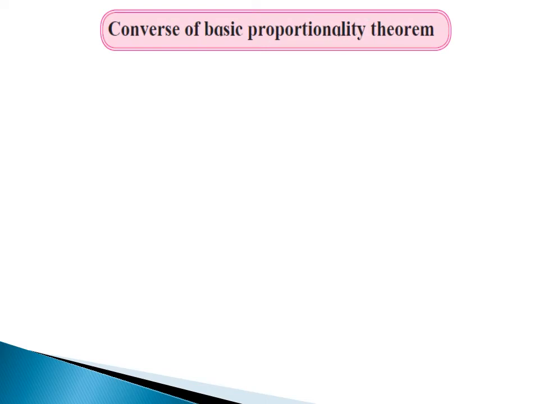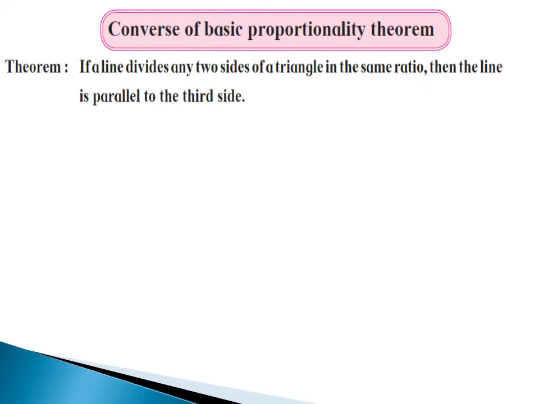Now next point is converse of basic proportionality theorem. Statement of this theorem is: if a line divides any two sides of a triangle in the same ratio, then the line is parallel to the third side.